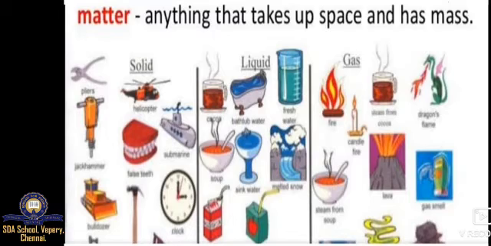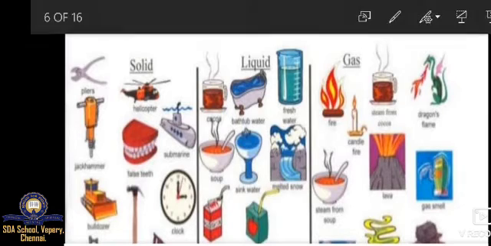Liquid takes the shape of the container, flows, doesn't have a fixed shape, and has volume. Gases spread all over the space, and you can see the different pictures of gas states.